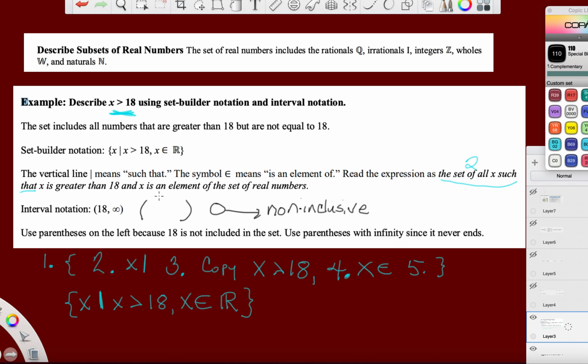So we're going to use parentheses on that side, whatever side that value is on. And we're going to use, let's try a different color, a bracket if the inequality is inclusive. It's like the closed circle when you graph an inequality on a number line. So we say it's inclusive.